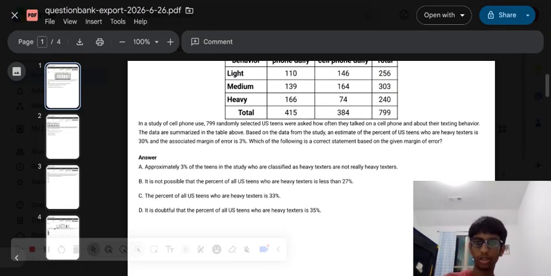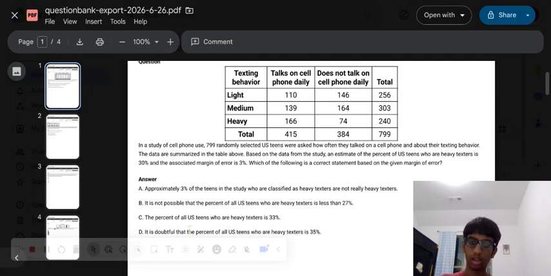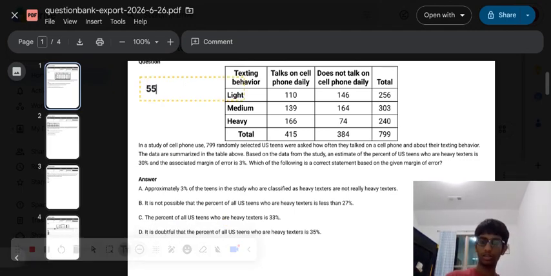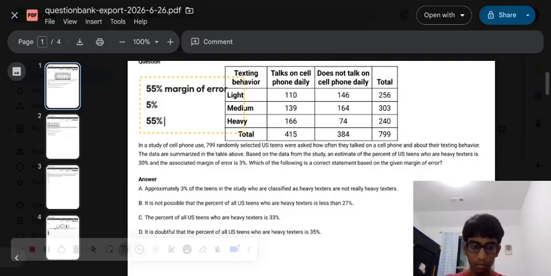Okay, so what is a margin of error? Say it's 55% of them are heavy texters, with a margin of error of say 5%. What this means is that it's 55% plus or minus 5%, okay? So it's just basically giving you a range of what the possible values are. It could be between 50 to 60, in other words.